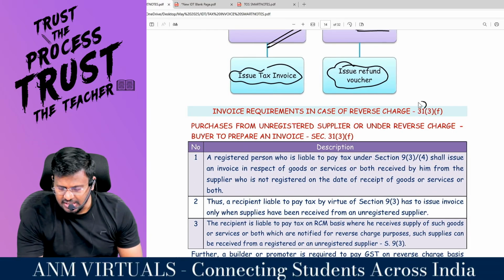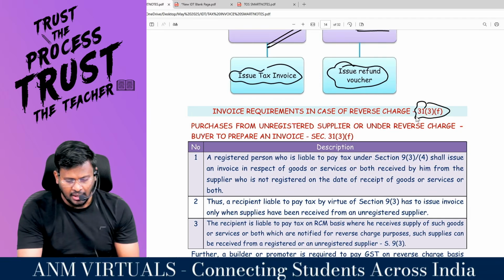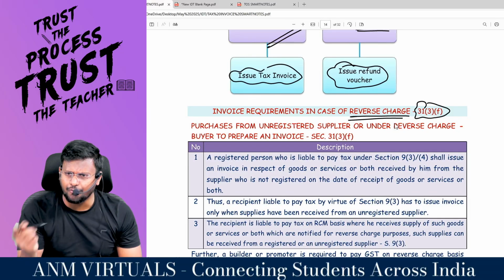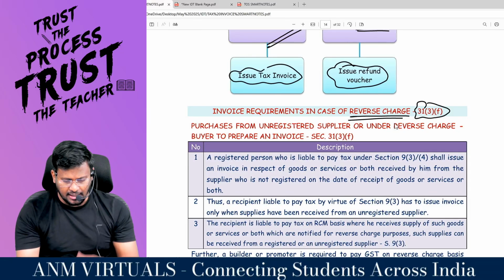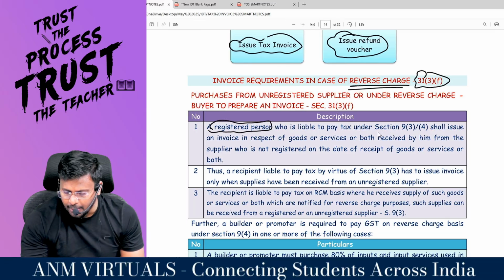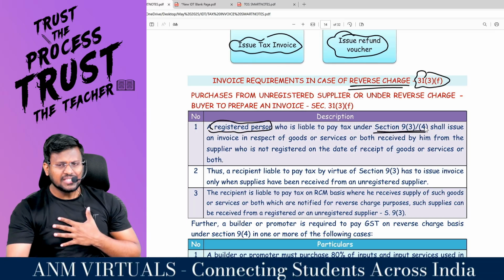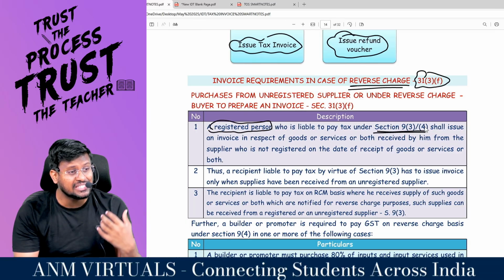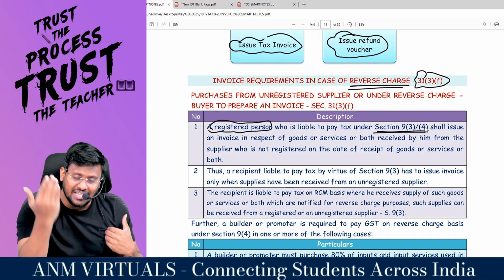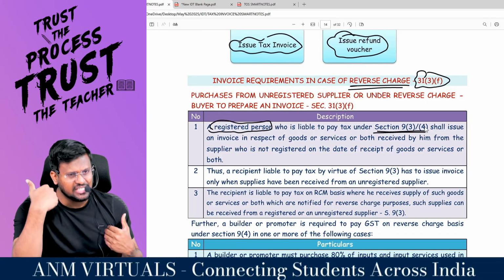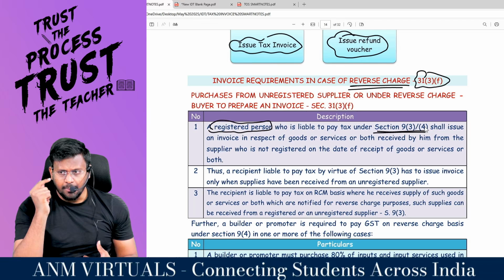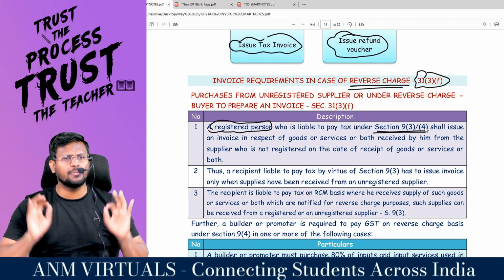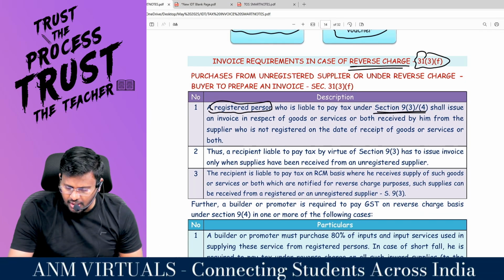Comfortable? The last set of discussion, 31 subsection 3 clause F, invoice requirement in case of what charge? We are having two reverse charges, 9(3) and 9(4), right, sir? A registered person who is liable to pay tax under 9(3) or 9(4). I am getting services from an unregistered person. That means the supplier is an unregistered person and the recipient is a registered person. Then, my dear lovable students, the recipient, since he is a registered person, has the responsibility to raise the tax invoice, under section 31 subsection 3 clause F.